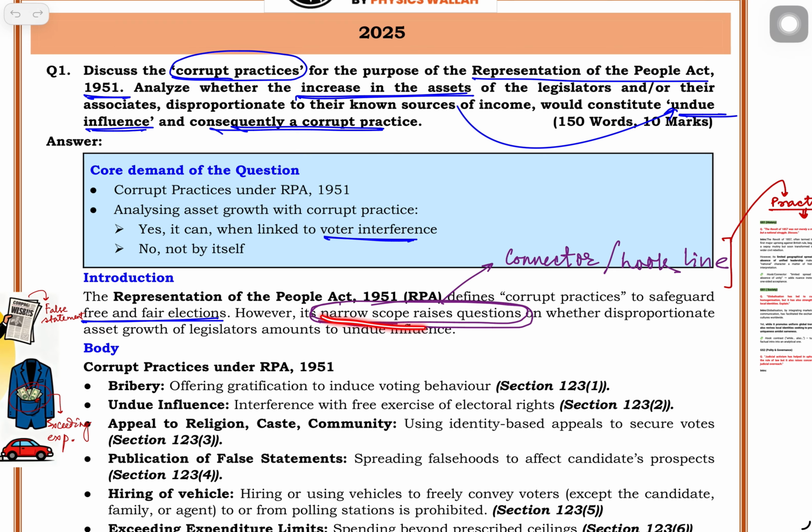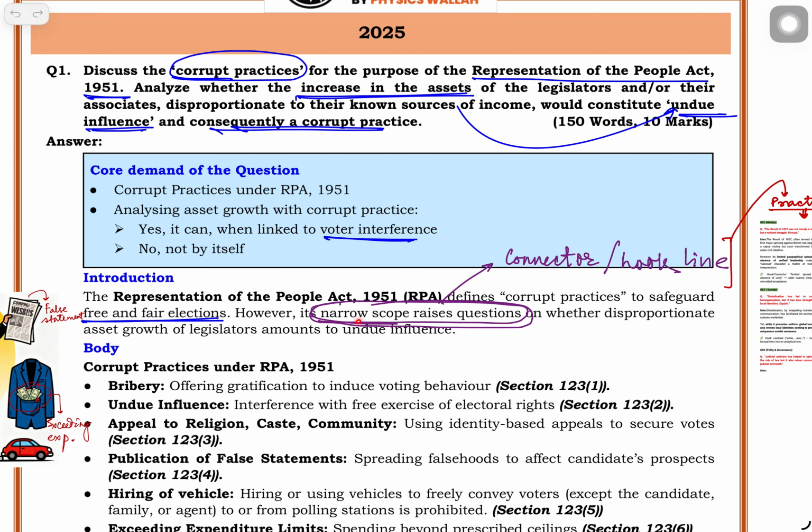And this qualifies that the candidate is aware of this thing. Yes, corrupt practices are defined in the RPA, but the definition is still narrow, so it gives legislators a chance to have an increase in assets, undue influence, and no punishment for it.